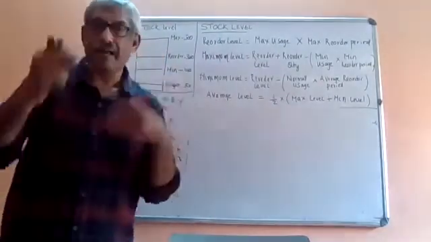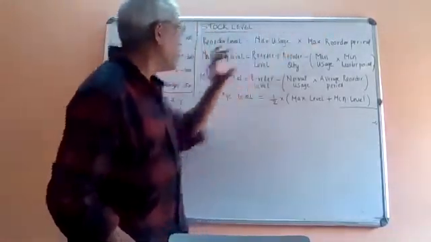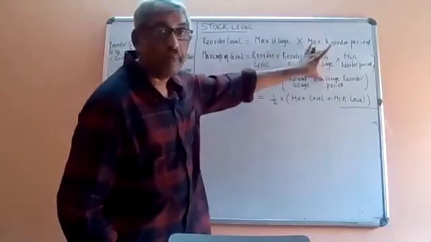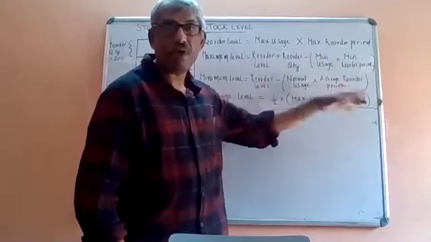Okay. So always remember, another way of remembering: in the case of reorder level, I am using maximum. In the case of maximum level, I am using minimum. In the case of minimum level, I am using normal or average.